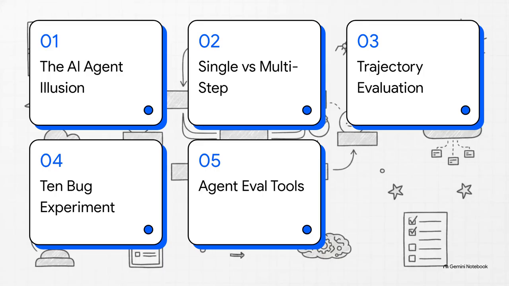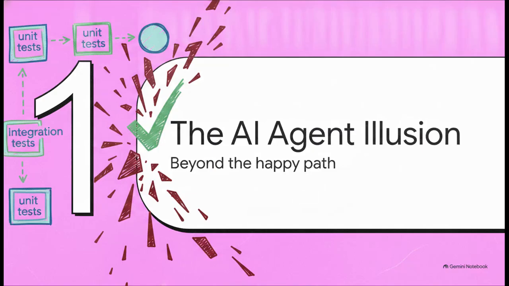Okay, let's dive into this. Here is our roadmap for this explainer. 1. The AI agent illusion. 2. Single turn versus multi-step. 3. The trajectory evaluation framework. 4. The 10-bug experiment. And finally, 5. Tools for agent evaluation. Starting off with Section 1, the AI agent illusion.